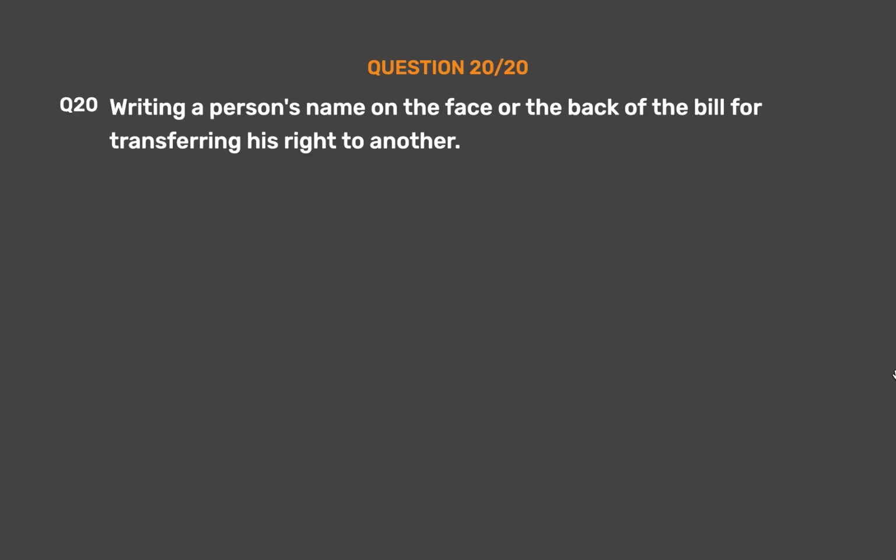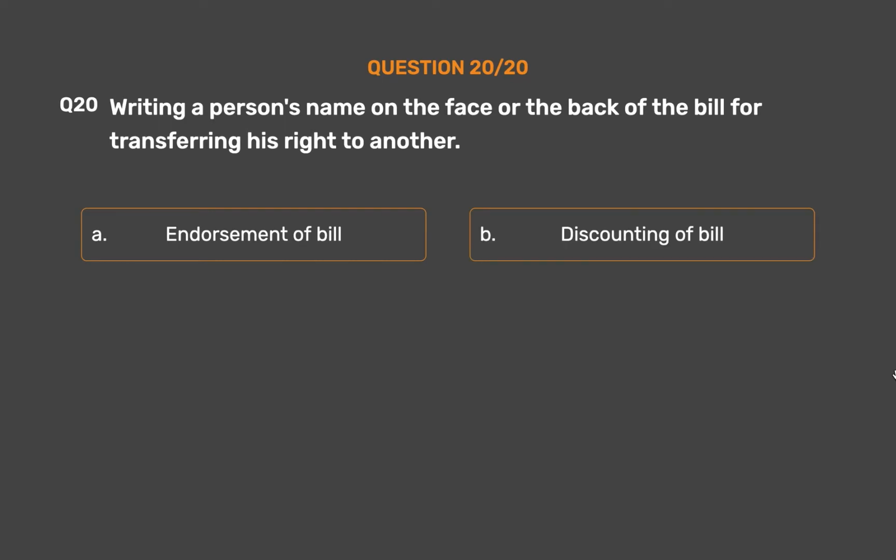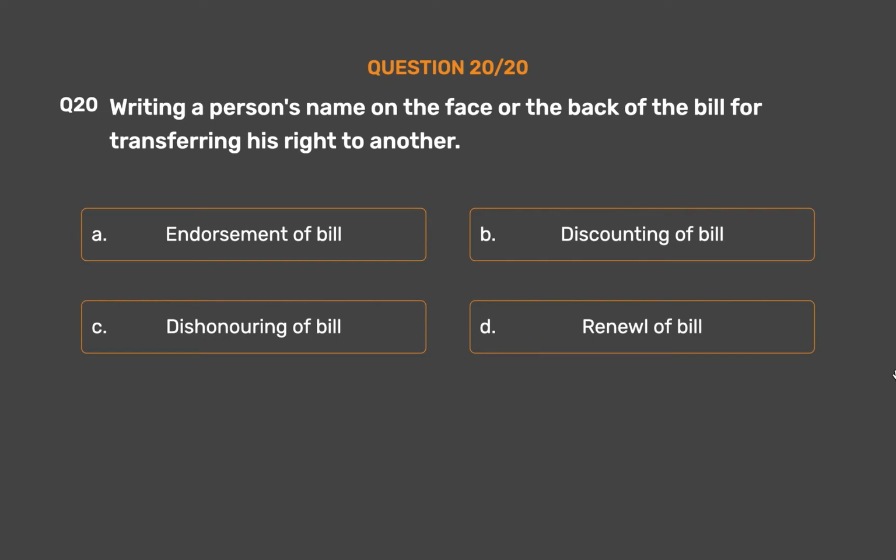Question number 20. Writing a person's name on the face or the back of the bill for transferring his right to another. Option A, endorsement of bill. Option B, discounting of bill. Option C, dishonoring of bill. Option D, renewal of bill.